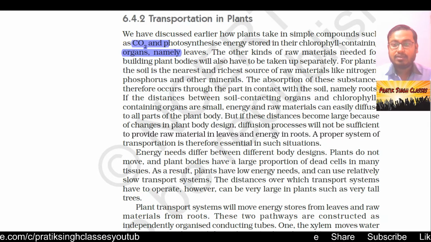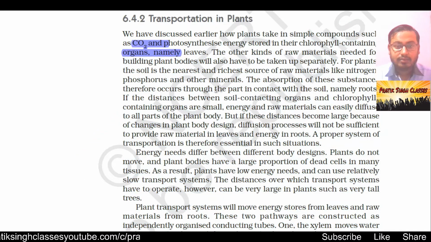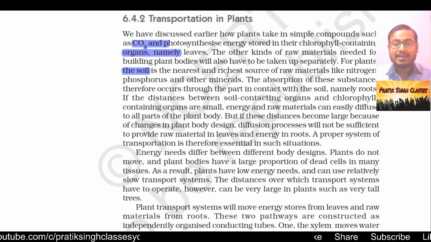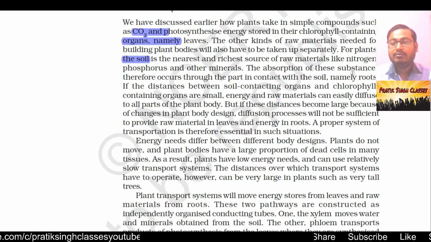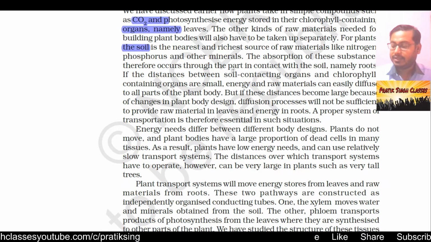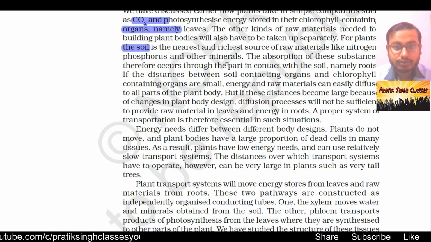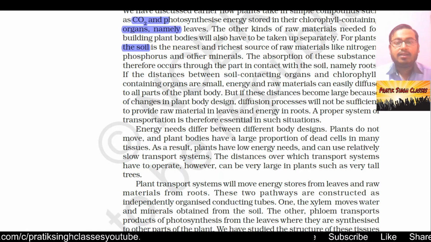The other kind of raw material needed for building plant bodies will also have to be taken up separately. For plants, the soil is the nearest and richest source of raw material, which provides nitrogen, phosphorus, and other minerals. In previous classes you might have studied about NPK. In the comment section you can comment what the meaning of NPK is. It is all absorbed by the roots from the soil.